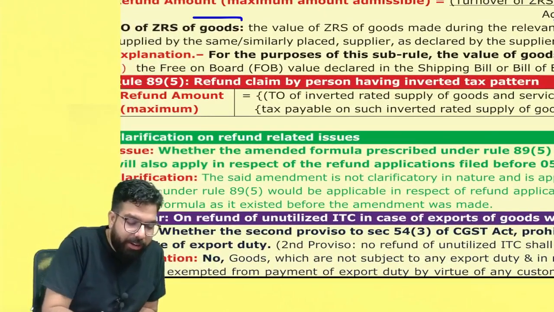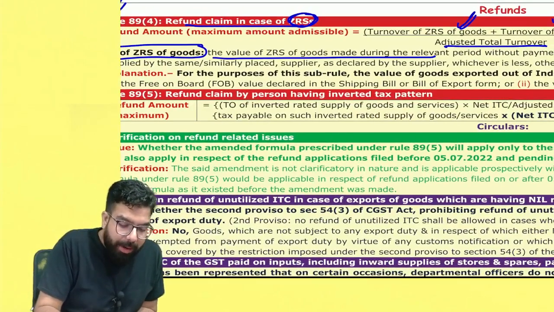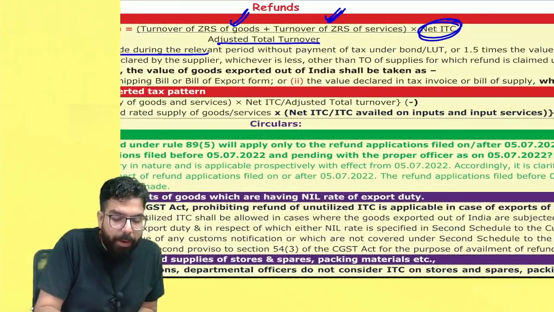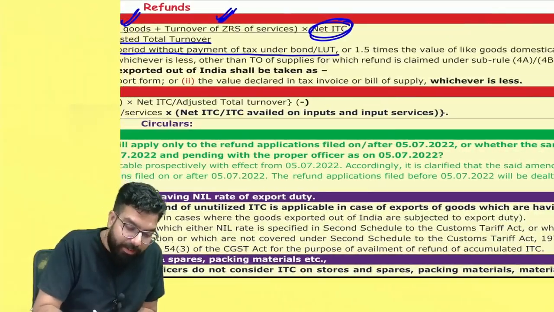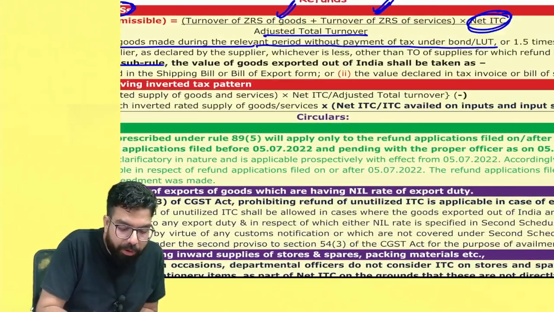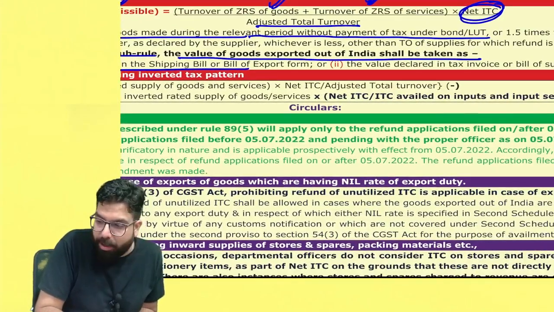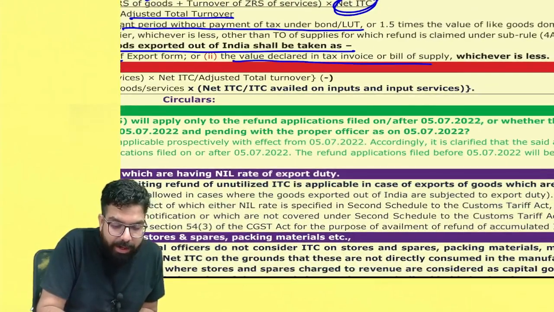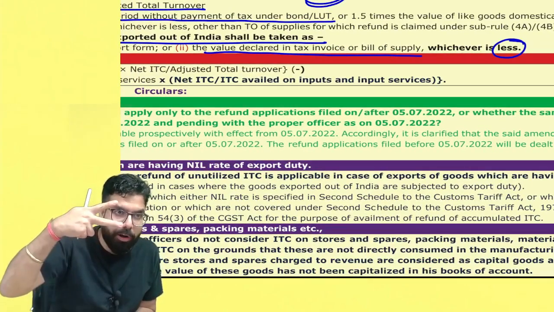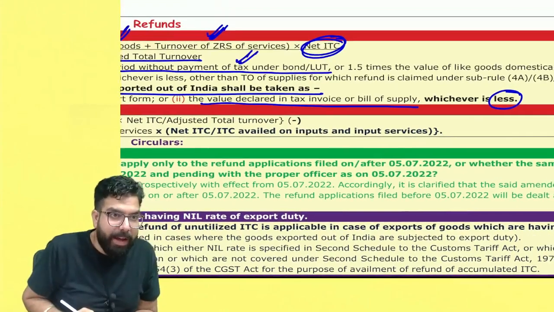And sir, whenever you are taking turnover of zero rated supply of goods, remember the value of zero rated supply of goods made during the relevant period without payment of tax under bond has to be taken. And sir, see, this you have to go ahead and do. First, you have to go ahead and do this comparison. For the purpose of this sub rule, the value of the goods exported out of India shall be taken as the FOB value declared in the shipping bill or bill of export, and the value declared in the invoice or the bill of supply, whichever is less. So shipping bill ka amount or the export invoice ka amount, whichever is less. Now this has to be compared. So this will become your value of supply under LUT.